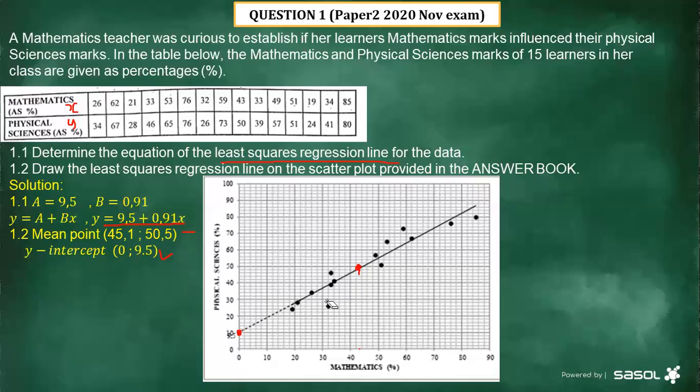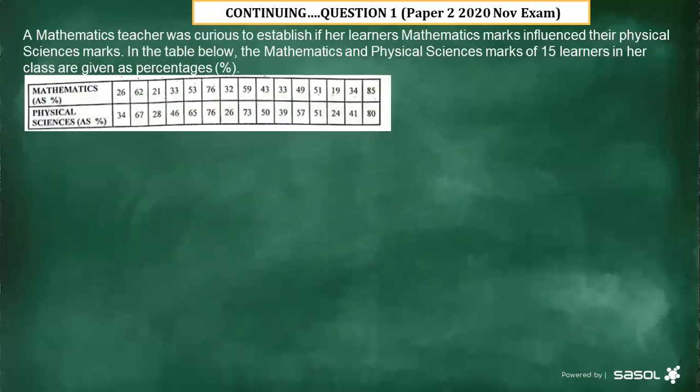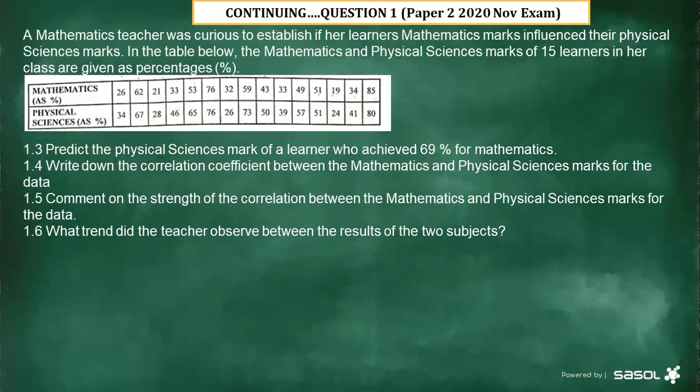All right. Let's proceed. The question still continues. We are still on question 1, paper 2, 2020. Same scenario, now we have a new question. 1.3 says predict the physical science mark of a learner who achieves 69% for mathematics. You remember when we were dealing with question 1 of 2019, we were talking about the monthly income.